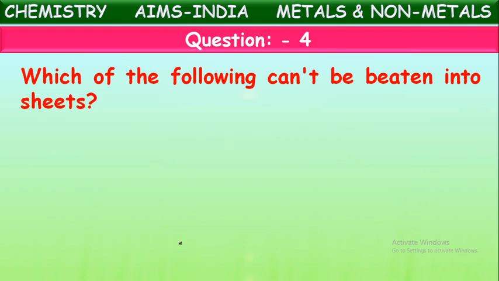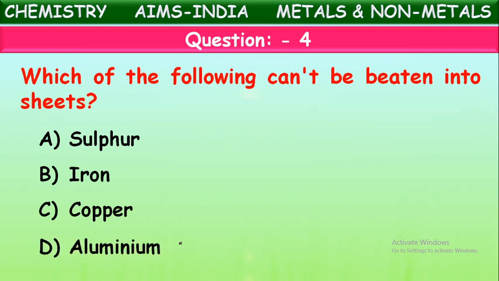Which of the following cannot be beaten into sheets? See the options: sulfur, iron, copper, or aluminium. Generally, metals can be beaten into sheets. They have the malleable property, whereas non-metals cannot be beaten into sheets, so they are non-malleable. Out of the given options, the non-metal is the correct answer, because it cannot be beaten into thin sheets. Yes, it is sulfur. Sulfur cannot be beaten into sheets.